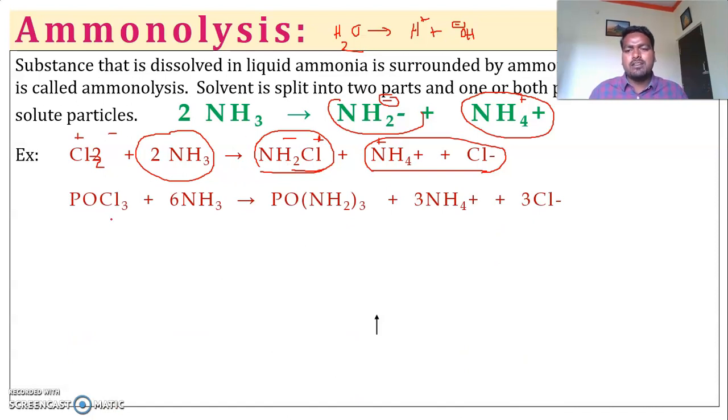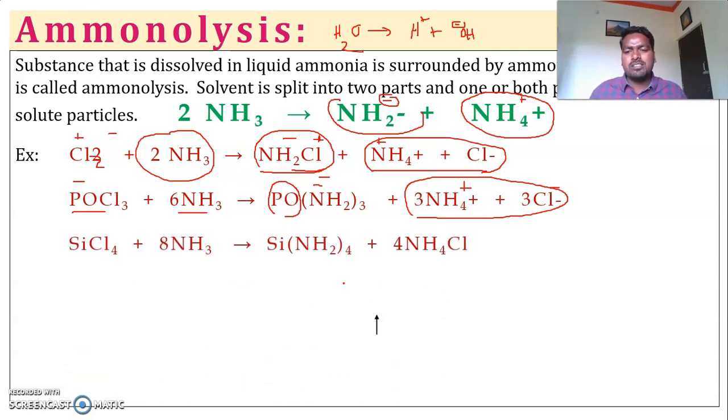Another important reaction is phosphorus oxychloride, POCl3, reacting with ammonia. It gives phosphonyl triamide. There are 3 NH2 minus, so 3 amides are present, that's why PO is called phosphonyl triamide, and it gives 3 molecules of ammonium chloride, 3 NH4 plus and Cl minus.